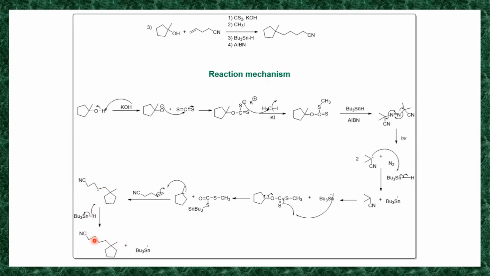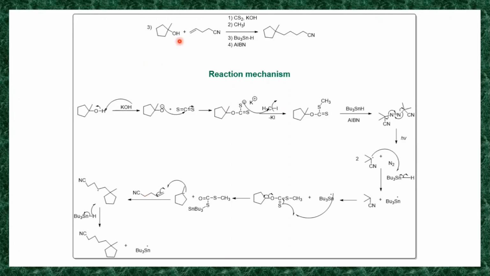It generates this neutral molecule, this final product, and this tributyltin radical. So as I already told you, this tributyltin enters in this step here, and it generates this methyl cyclopentyl methyl radical, and the reaction will continue till the completion of the reaction.